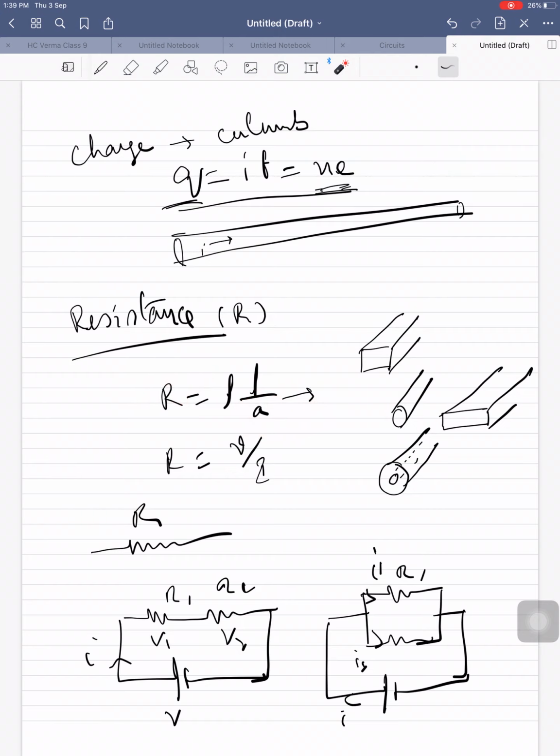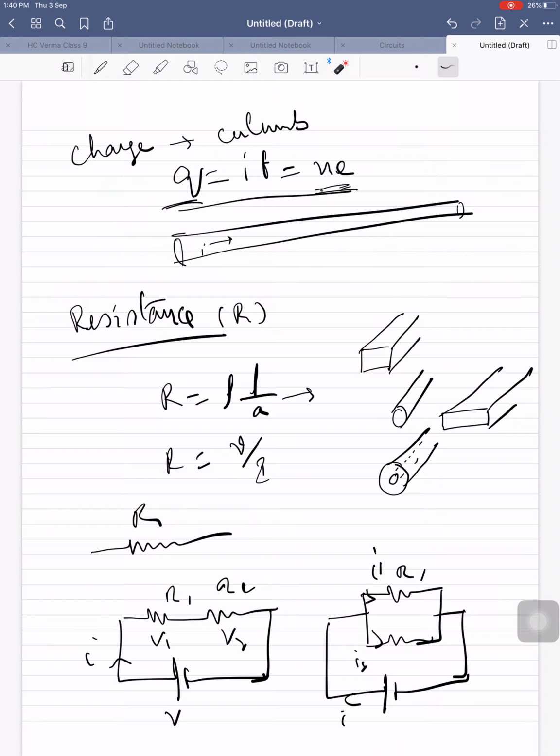You will find more problems, or even you will face one question from this character of the conductors. Again, one more is R equal to V by I. This resistance can be represented like this.